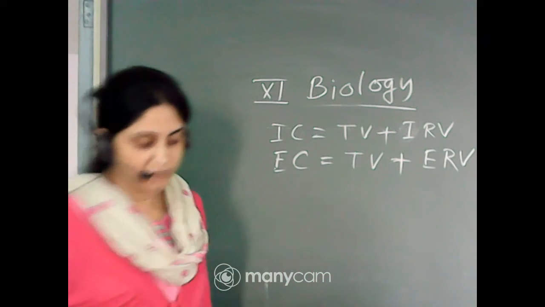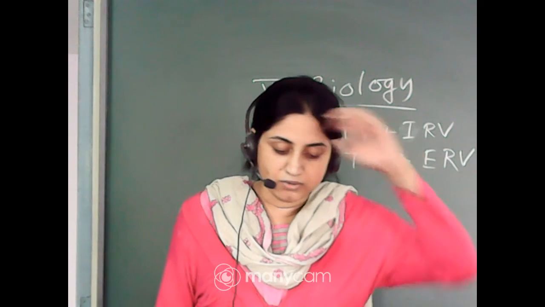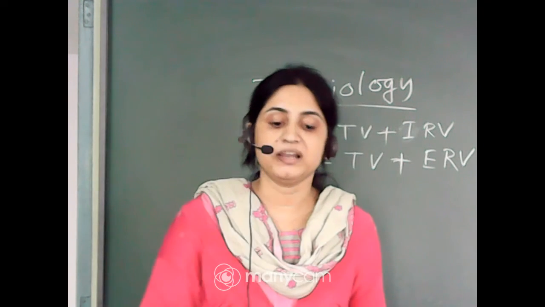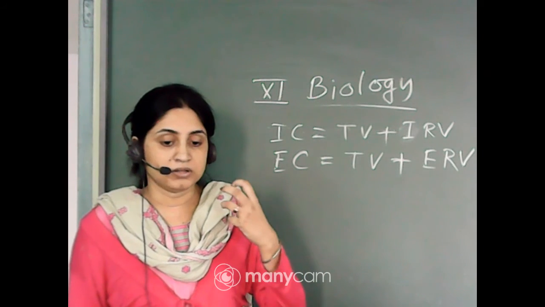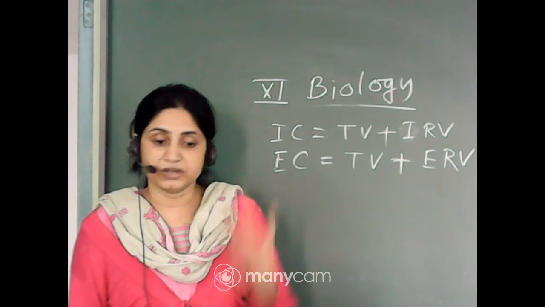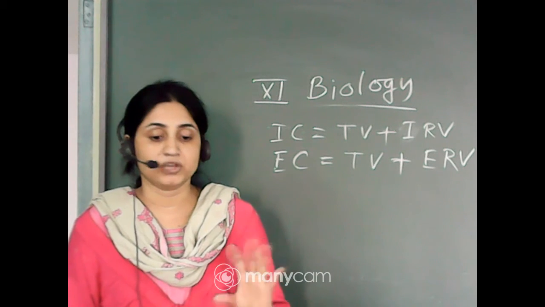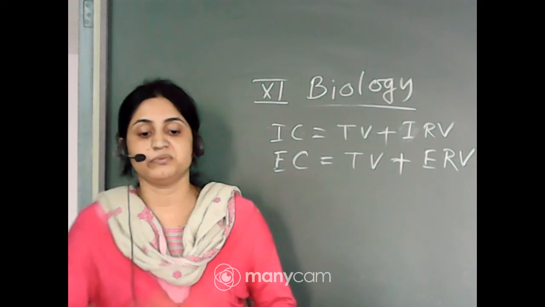Next one functional residual capacity, the volume of air that will remain in the lungs after a normal expiration. I have already told you that you can never exhale the total amount of air. There is no vacuum space, some air must be present in your lungs.